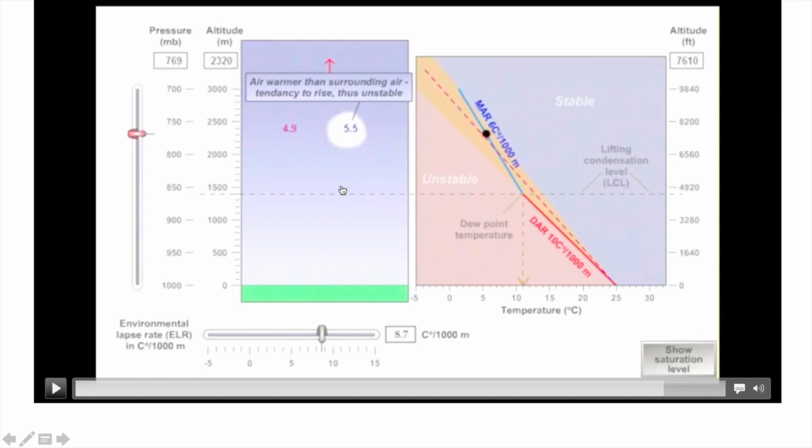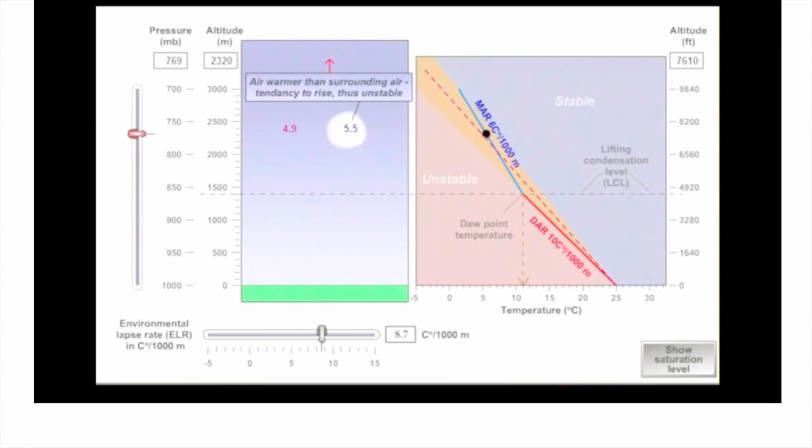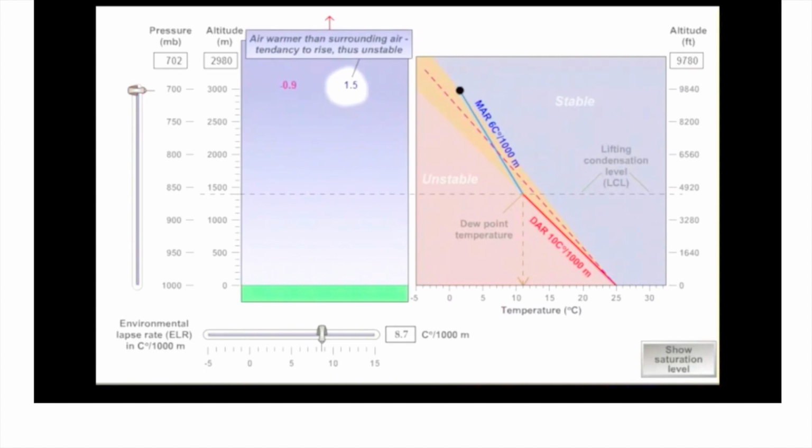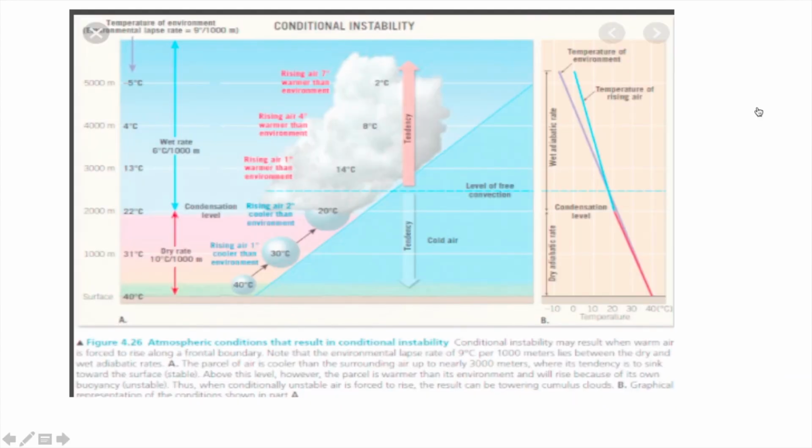It is warmer. And why does it take so much distance after the level of condensation? To build more latent heat inside the cloud. So now air is warmer than the surrounding, so it has a tendency to rise up, thus unstable. And this is your conditional instability. Clear? It's very easy. So below this level of condensation, we have a tendency to move down. Above the level of condensation, we have a tendency to move up.